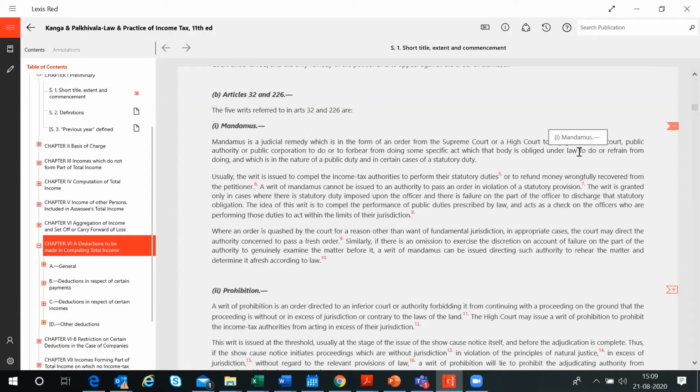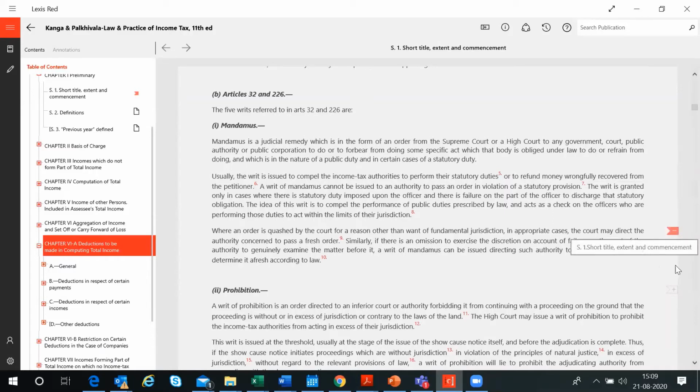I'll show you how, when I open next time, I can reach this particular portion. If I want to unbookmark it, I can just click on this icon and it goes back. However, I have bookmarked it, so I've just clicked it back. When you click on the plus sign, the color appears, which means it has been bookmarked. Like here, if you see this icon, this shows that I've bookmarked a particular chapter here.